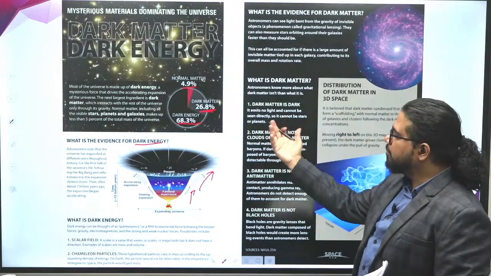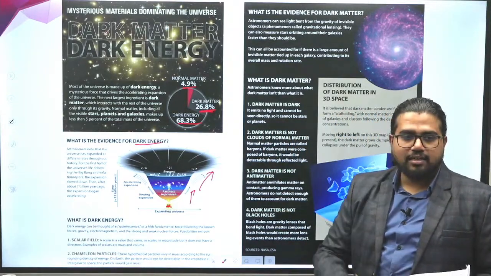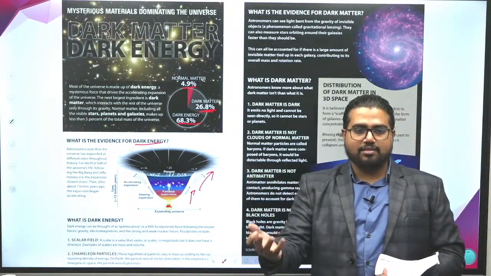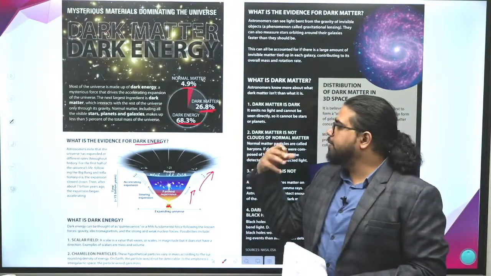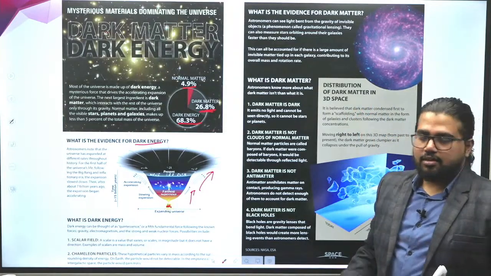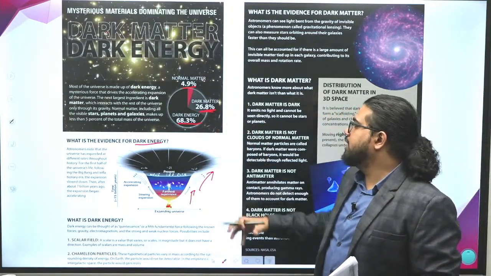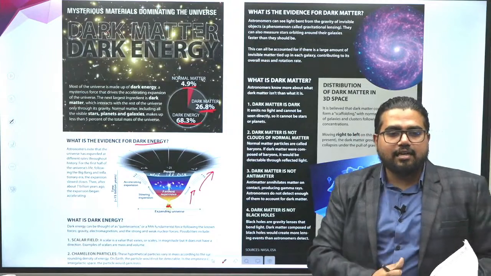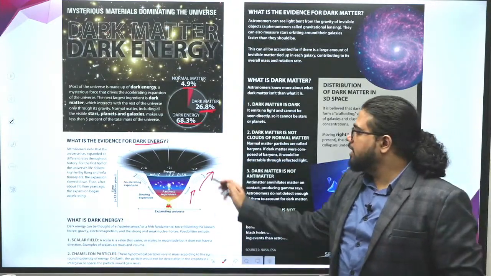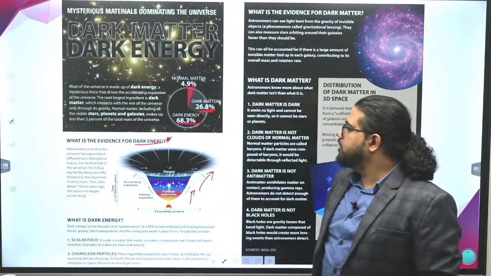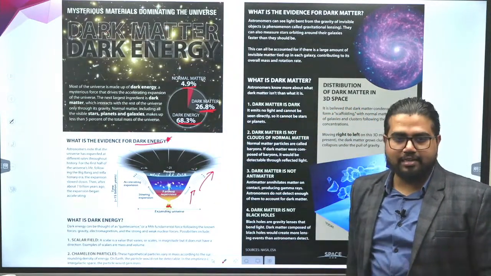We only know about four different forces: gravity, electromagnetic, strong nuclear force and weak nuclear force. So there may be some other form of energy which we are not aware of, that is accelerating the galaxies at a much faster rate after certain years from the Big Bang. From that observation came the existence of dark energy.